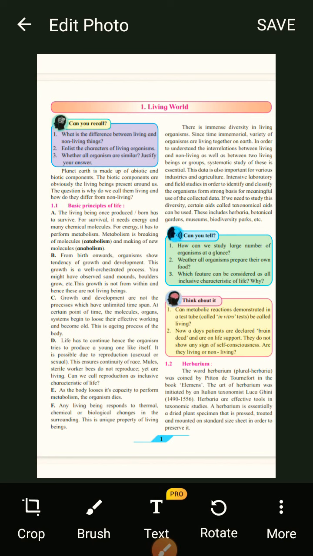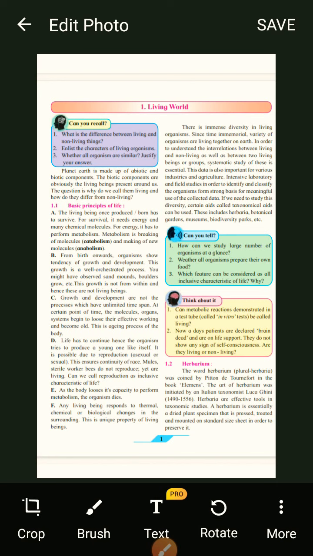Now see, growth and development are not processes which have unlimited time span. At a certain point of time, the molecules, organs, and systems begin to lose their effective working and become old. This is the aging process of the body. So growth and development are not processes which have unlimited time. After a certain age we can't see it growing.